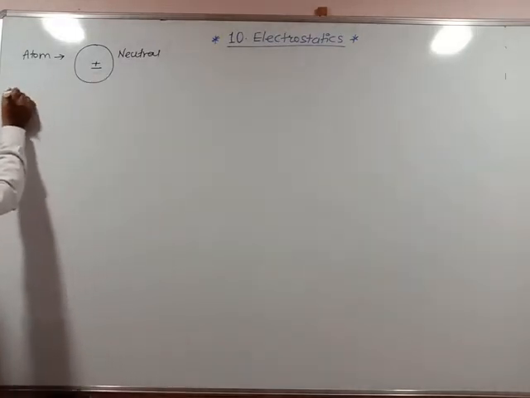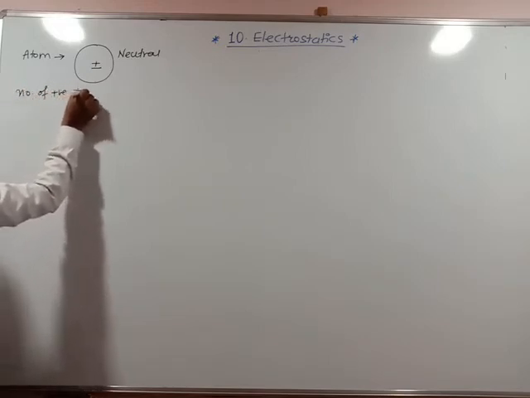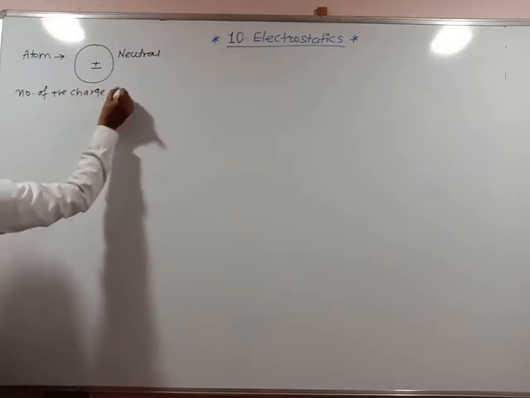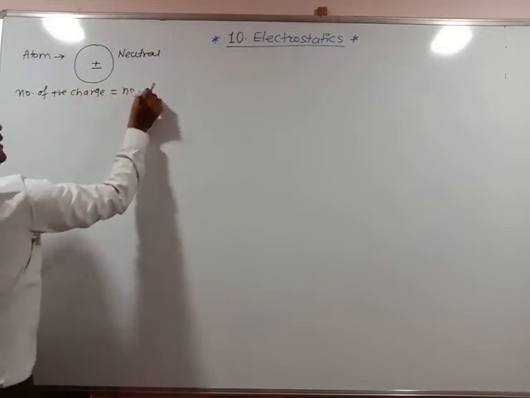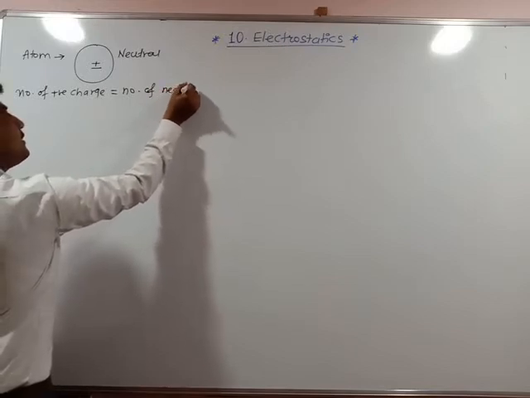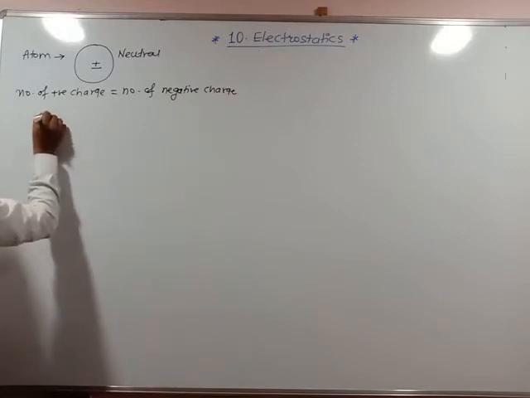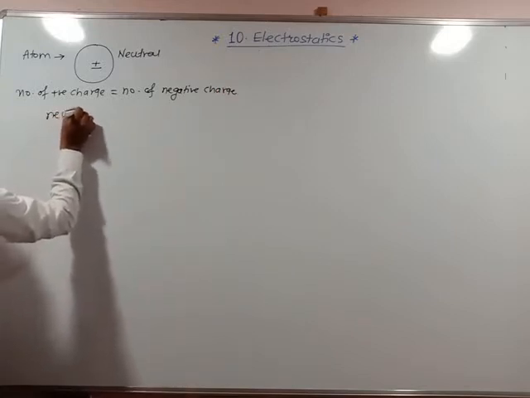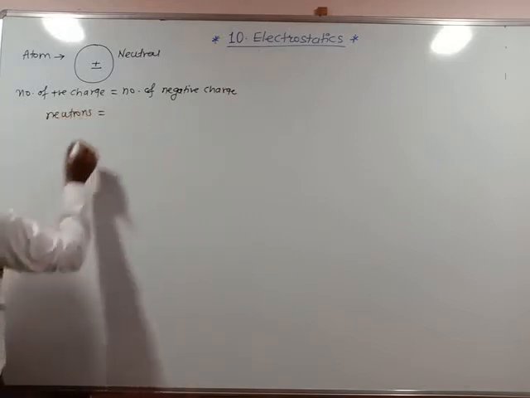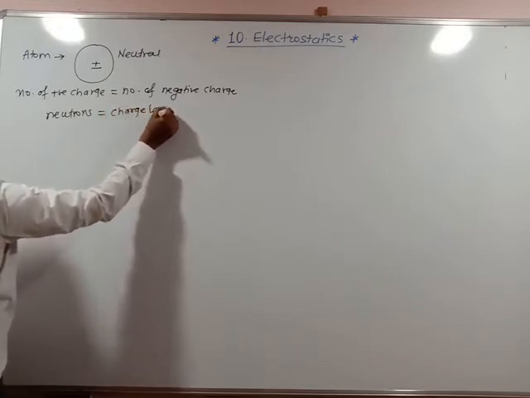Number of positive charges, that is protons, is equal to number of negative charges, that is electrons, okay? And the neutrons are chargeless.